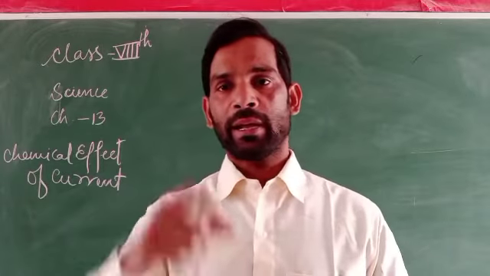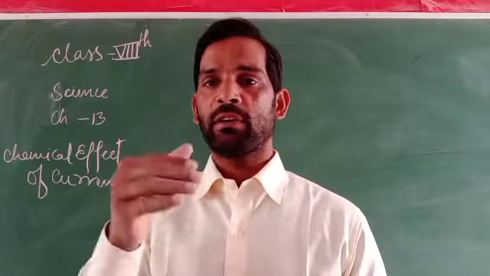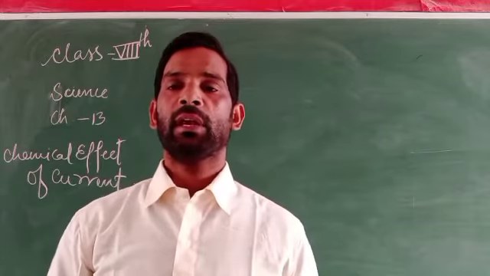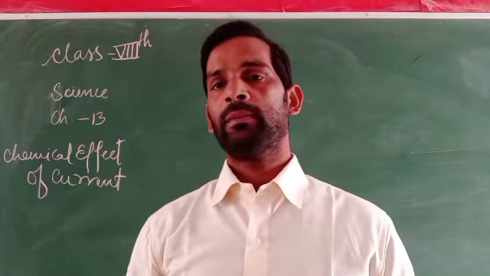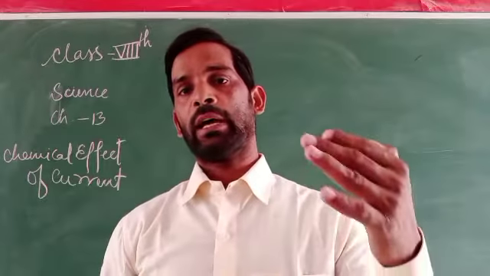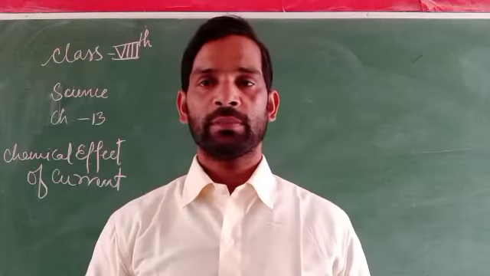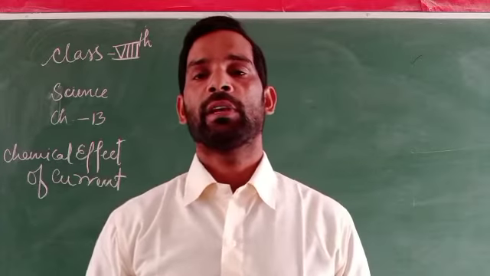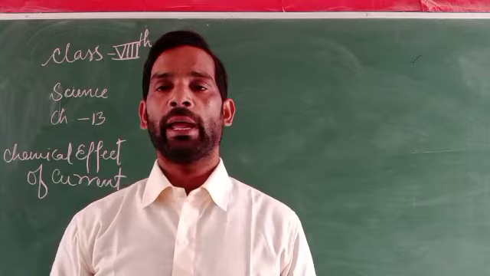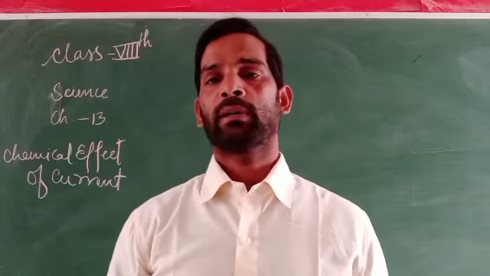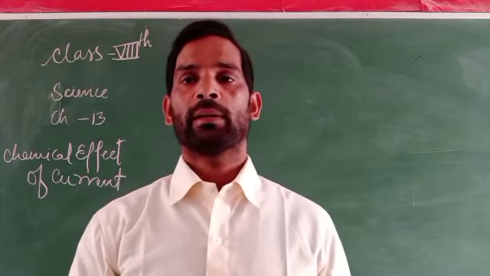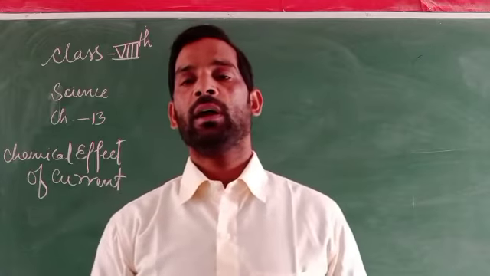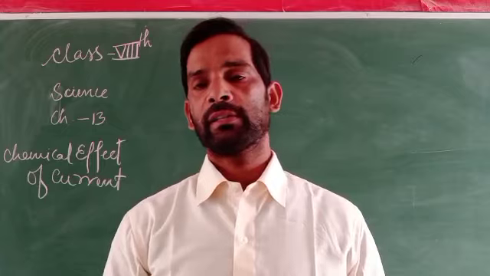Because conductivity takes place, in which the flow of electrons occurs. Materials like iron, copper, aluminum or silver are good conductors of heat, and they are also good conductors of electricity.